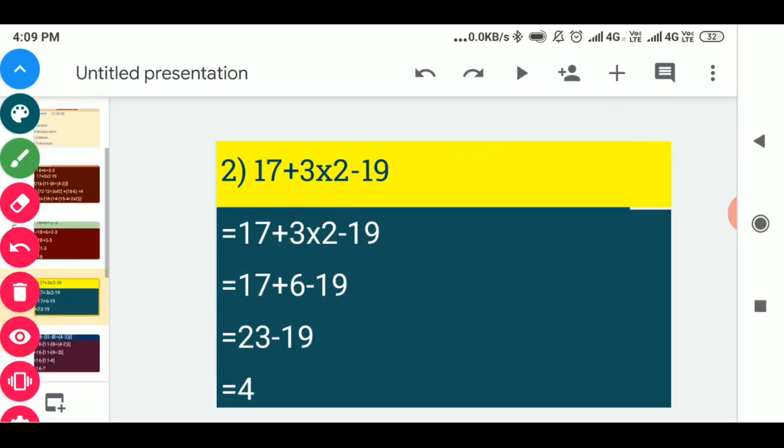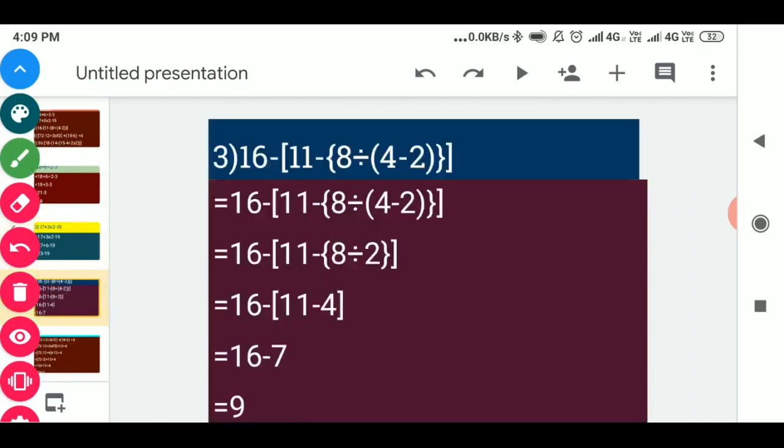Next is question number 3. In question number 3, question is 16 minus big bracket 11 minus curly bracket 8 divided by small bracket 4 minus 2 small bracket closed, curly bracket closed, and big bracket closed. So in the first step we will write the question as such.